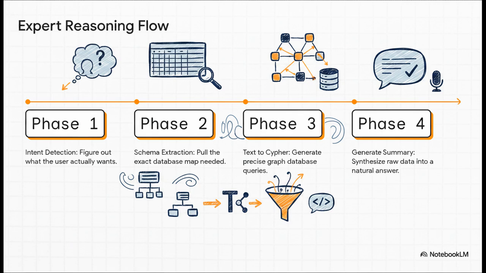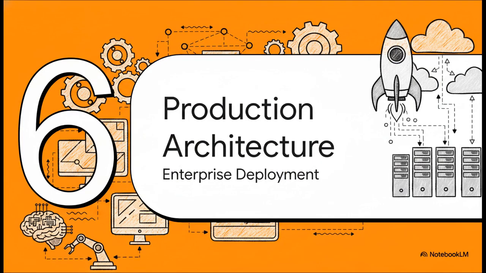And finally, we hit phase 4, generate summary, where it synthesizes all that raw graph data into a perfect natural language answer. Guys, this isn't just an API call. This is true expert reasoning, completely automated. And finally, Section 6. Production architecture integration, or how we actually handle enterprise deployment.